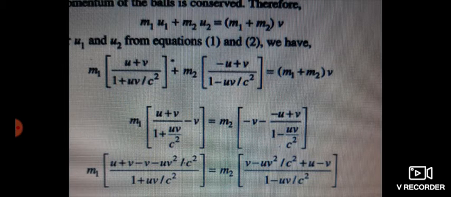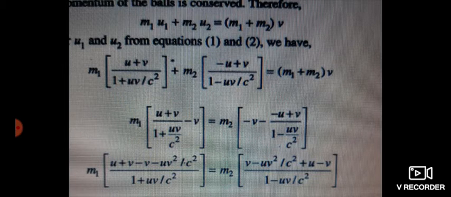Now, if we collect m1 terms on the left hand side and m2 terms on the right hand side, the above equation becomes m1 into, in brackets, u plus v divided by 1 plus uv by c square minus v, is equal to m2 into, in brackets, v minus minus u plus v divided by 1 minus uv by c square.